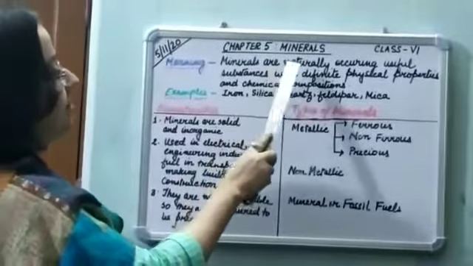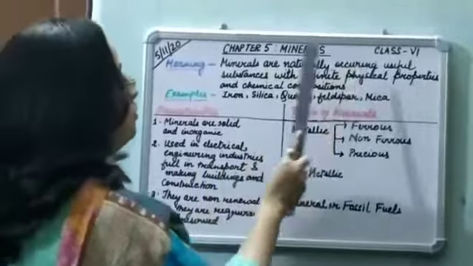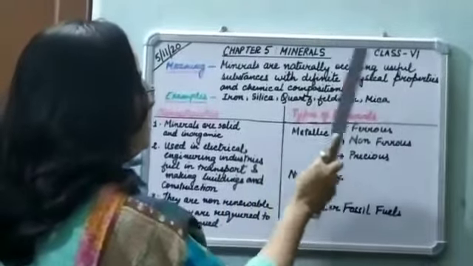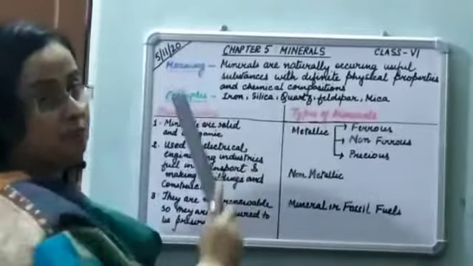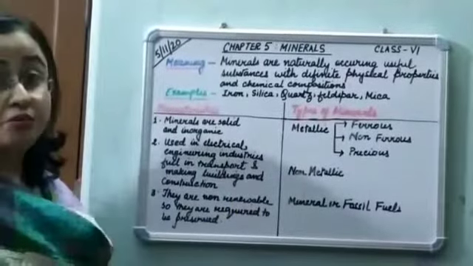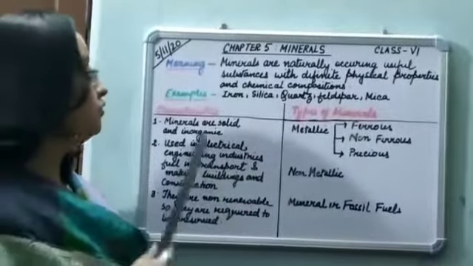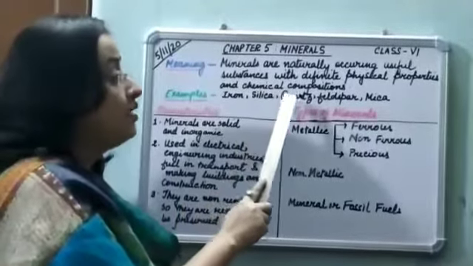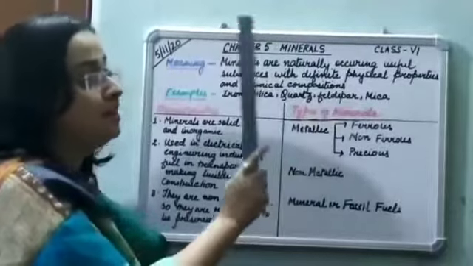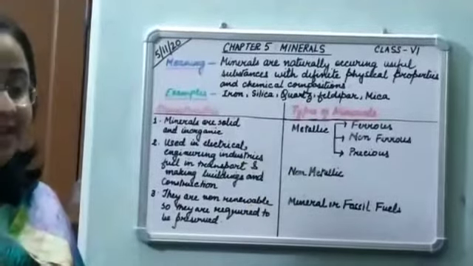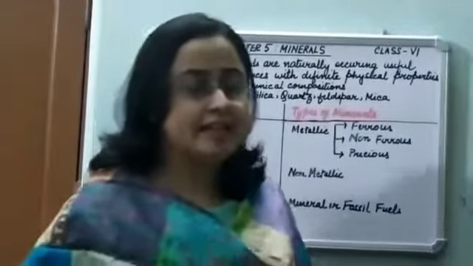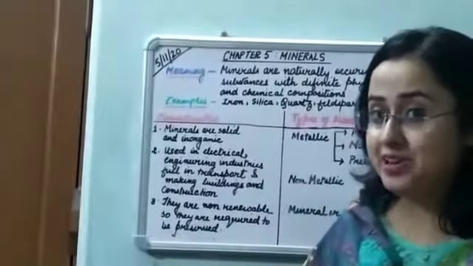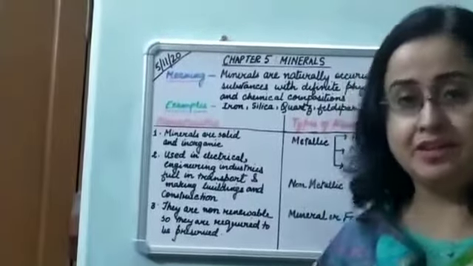Minerals are naturally occurring useful substances with definite physical properties and chemical composition. Now, we have few examples of the minerals like iron, silica, quartz, feldspar and mica. Right? So, what we can say that rocks are the aggregate or sum total of minerals.